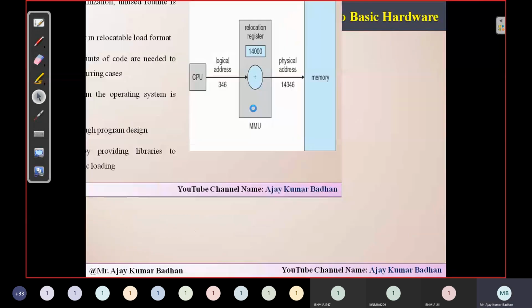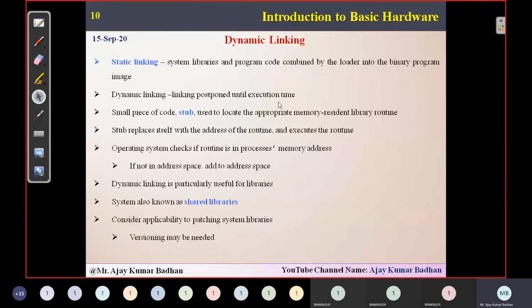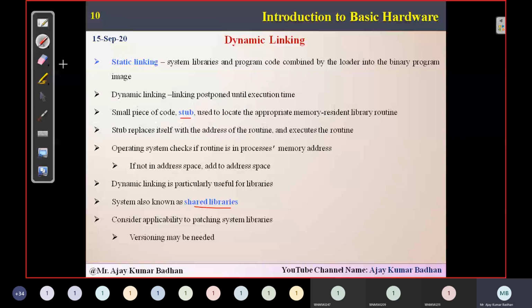This is the diagram here. Dynamic linking means we dynamically link shared libraries. At execution time you might have to link the libraries, which is what is represented here as shared libraries. When linking, we use a term called a stub. The stub is what links the header files to your program when you execute it. If the linking is done during compile time, we call it static linking.